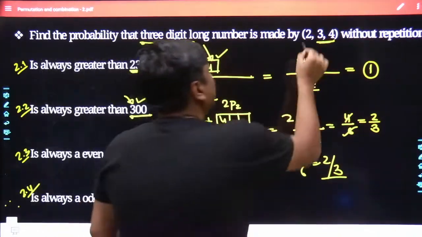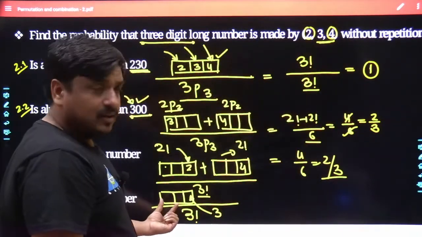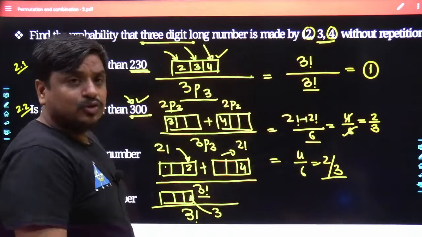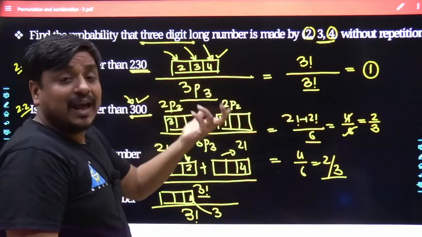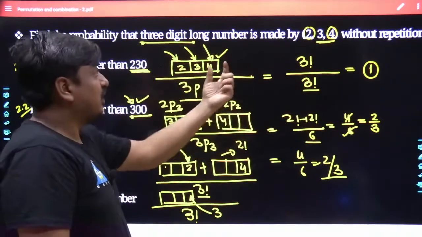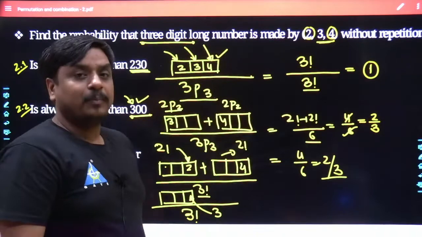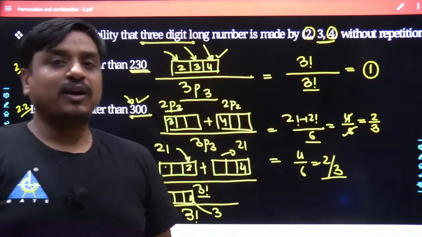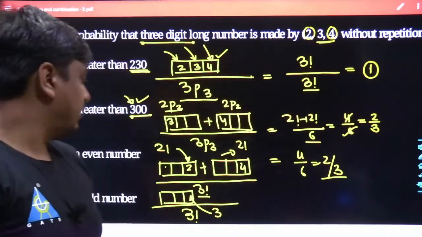That means the 2 and 4 have 2 different places to get filled in, and even their sequence makes sense, because they are not balls, they are not clothes, they are not men, they are digits, and they are different digits. So if we pick 2 then 4 and 4 then 2, they are going to fabricate 2 different numbers. That is why not only their selection, their ordering also makes sense. Agreed with what I am saying?